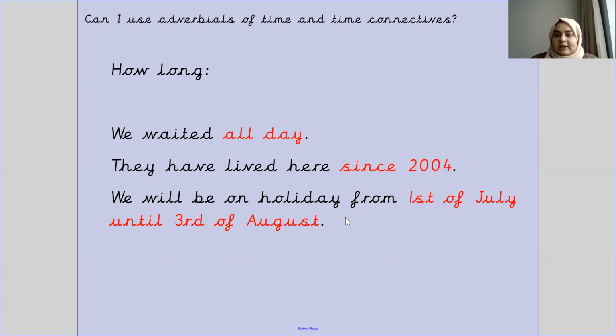We will be on holiday from 1st of July until 3rd of August. Now this is an example of how long we will be on holiday for. Okay, so now if you look at these, for example, these are giving examples of how long an event or something is going to take or how long it happened for.